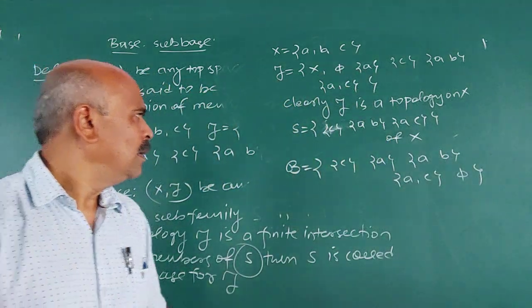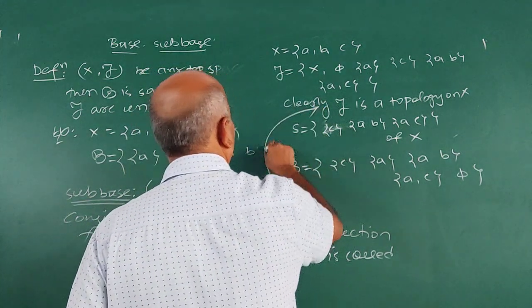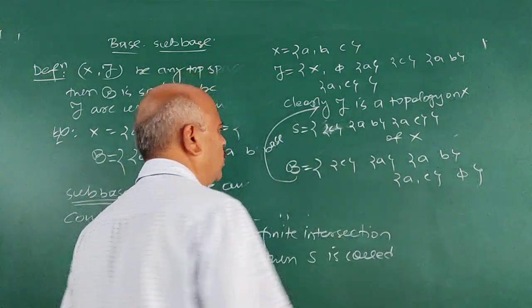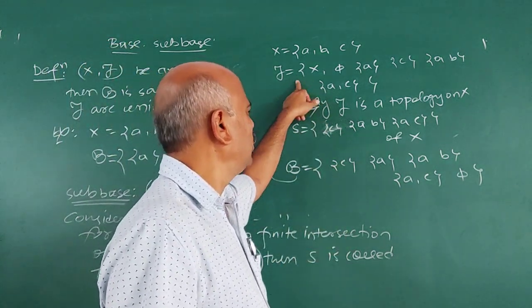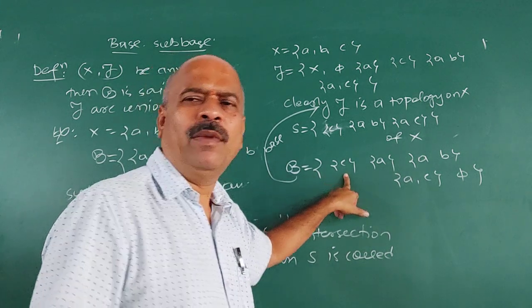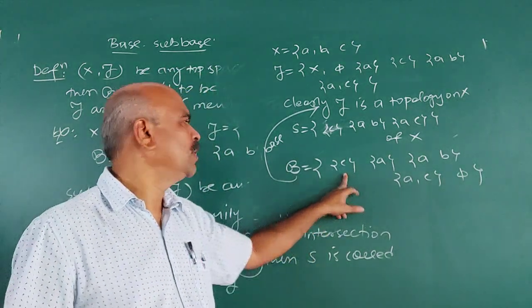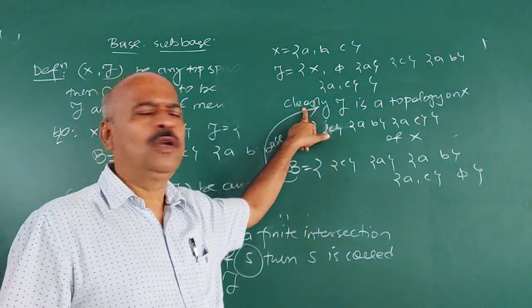Then this B is a base for 2. Why is B a base for 2? Because every member of 2 is a union of members of B. Therefore, B is a base for 2.